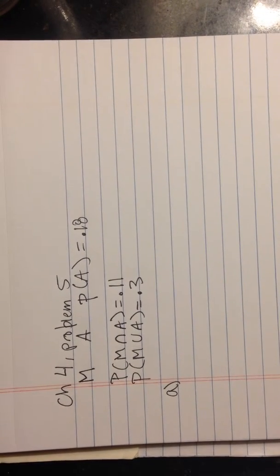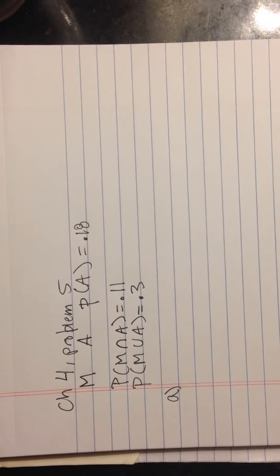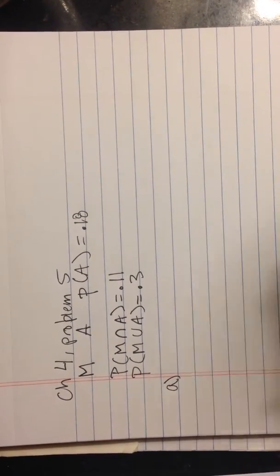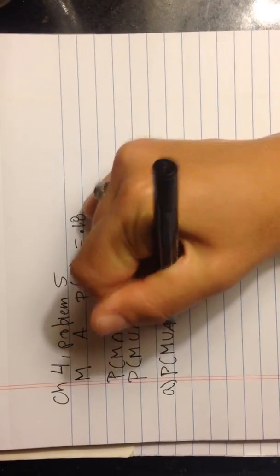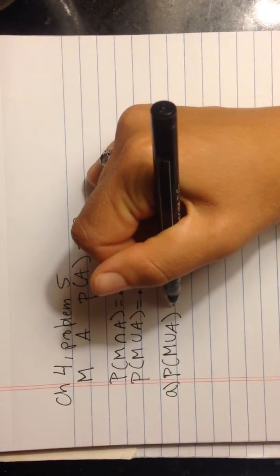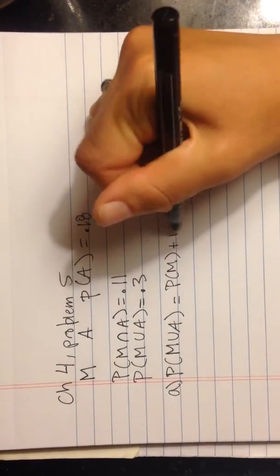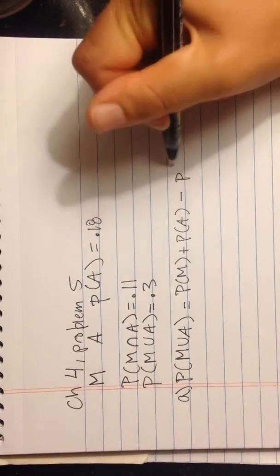I use the addition equation for this, and I'm just going to solve for P of M. The addition equation to find a union: P of M union A equals the probability of M plus the probability of A minus the probability of the intersection.